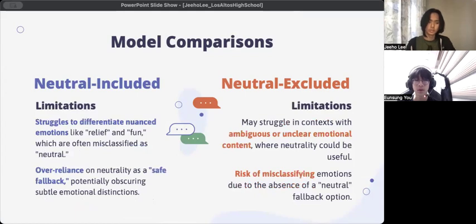For the limitations of each model, the neutral included model primarily struggled to differentiate between similar and nuanced emotions like relief and fun, which are often classified as neutral. This shows an over-reliance on neutrality as a safe fallback, potentially obscuring subtle emotional distinctions. For the neutral excluded model, the limitations stem from this very exclusion of neutrality. In cases where emotions were complicated or ambiguous, the model had no fallback option, making it more likely to misclassify certain text labels.